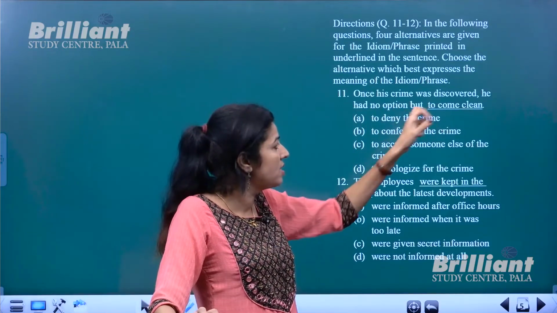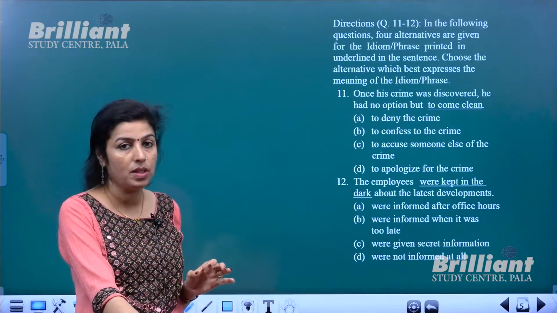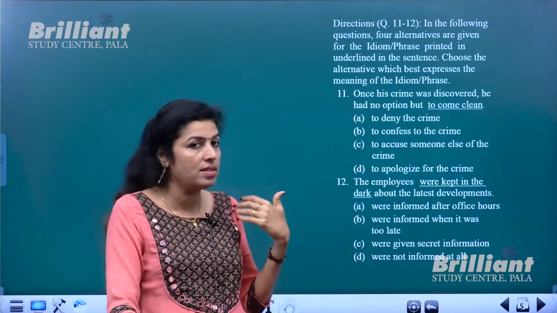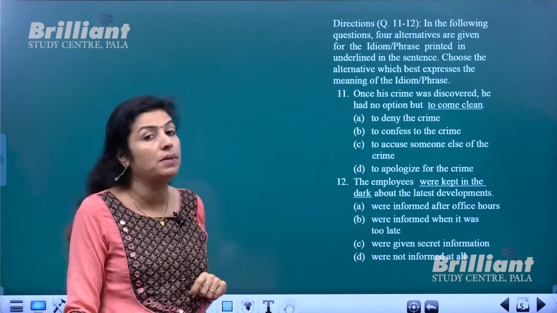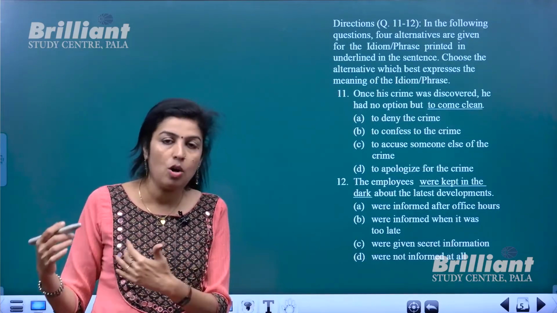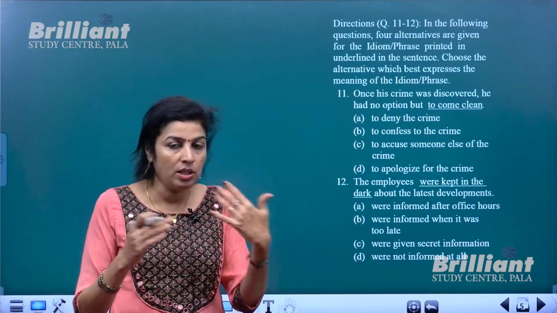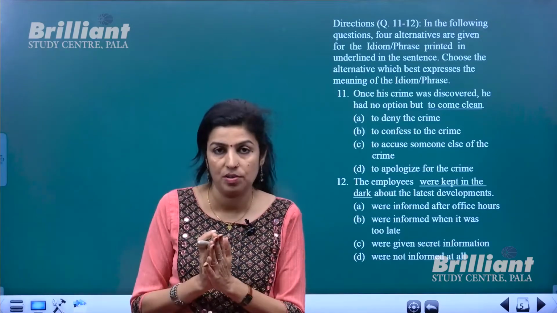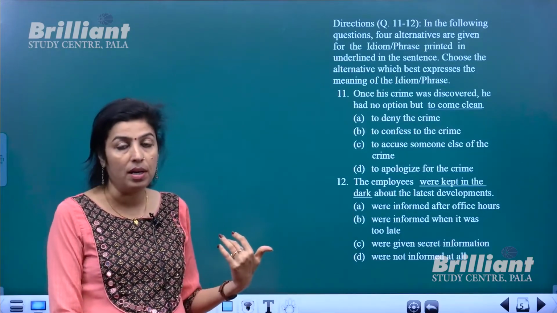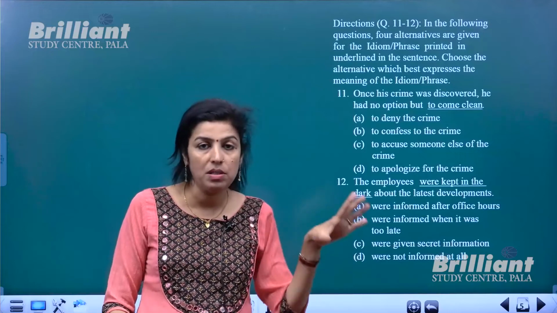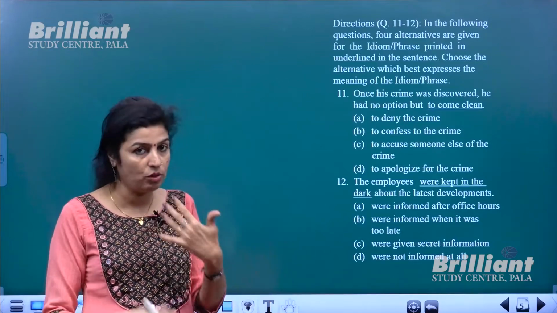Once his crime was discovered, he had no option but to come clean. After his guilt was detected or found out, he had no option but to come clean. That means once you realize you are caught, you cannot deny it; instead you have to confess it. Here "come clean" means to confess your crime, because you're caught red-handed, so you do not have the option to deny it or back out of a statement; instead you have to admit your crime.